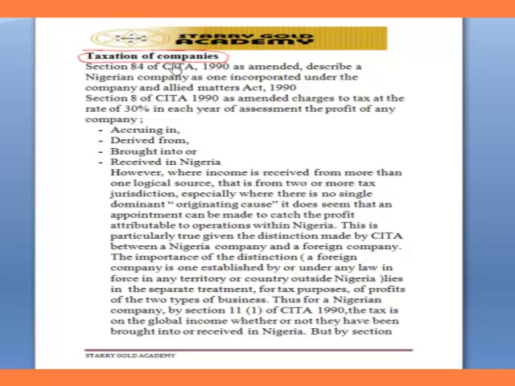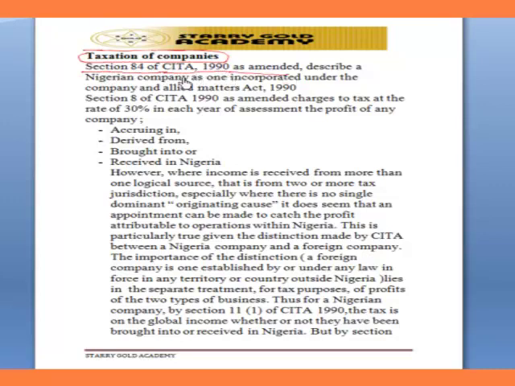What is a company? We need to know what a company is before we know how much of the income, or what makes up the income of a company, that is liable to tax. What makes up a company or what a company is can be found in Section 84 of the Company Income Tax Act of 1990 as amended.